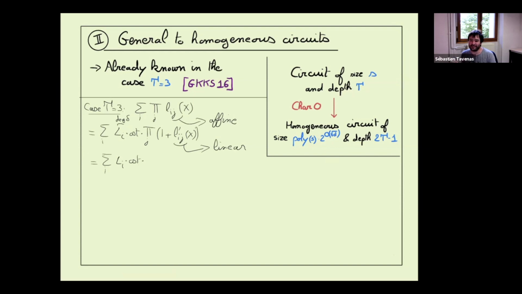We don't have something linear, we always have something affine. In a similar way, but in fact, we don't need it here. We can keep the linear part. And so what we want is the elementary symmetric polynomial of degree d minus delta, where the number of variables is at most the size of L prime I1 through L prime IS.